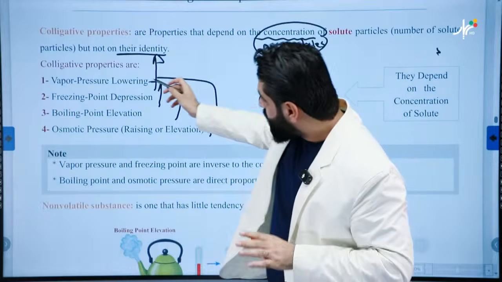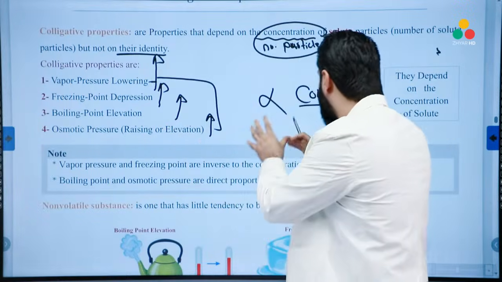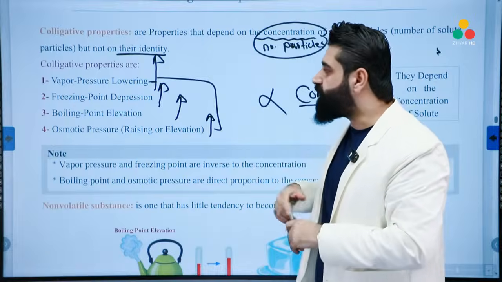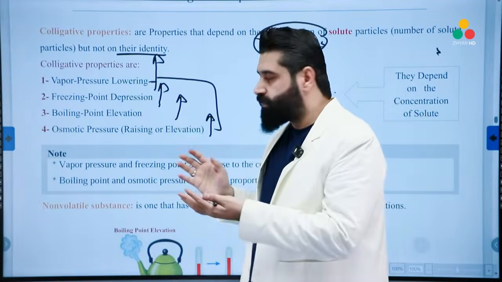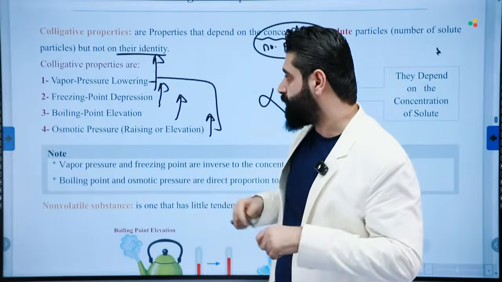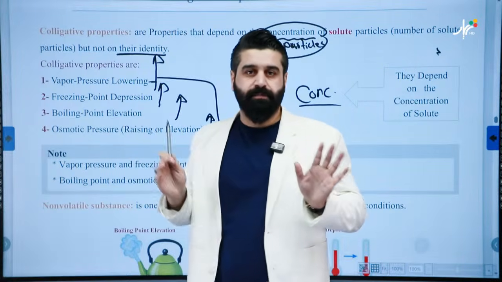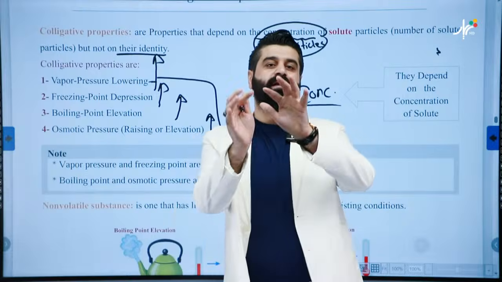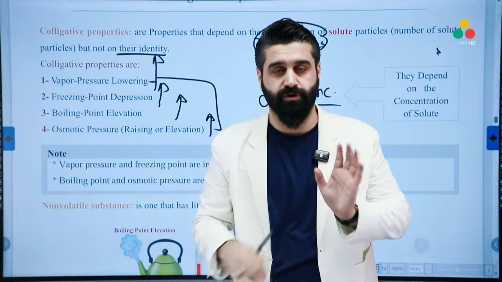Look, the following phrases are increased with increasing concentration, but if I remove their second part of the name, the relations will change. For example, vapor pressure lowering is directly proportional with the concentration, but if I remove lowering, vapor pressure alone is inversely proportional.